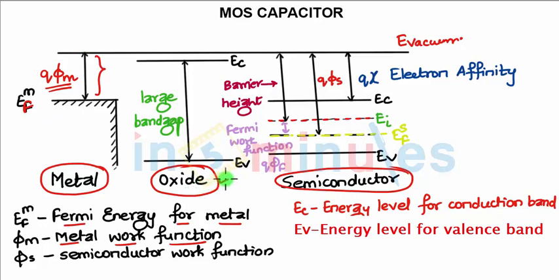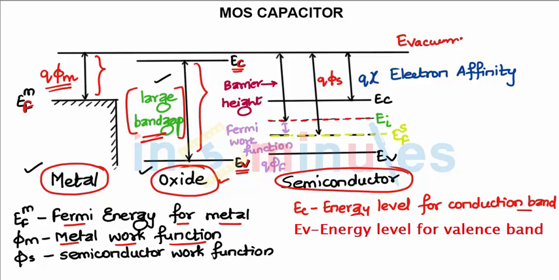Whereas when you come to the oxide level, EC is the conduction band energy level, and EV is the valence band energy level. In oxide, the energy band gap is very large, hence it acts as an insulator. Since the energy difference between the valence band and conduction band is very large, we can call it an insulator. We come to know about the metal work function and oxide work function. In metal the distance is very less, whereas in oxide the distance between conduction band and valence band is very large, that is, a large band gap energy, so it is an insulator.